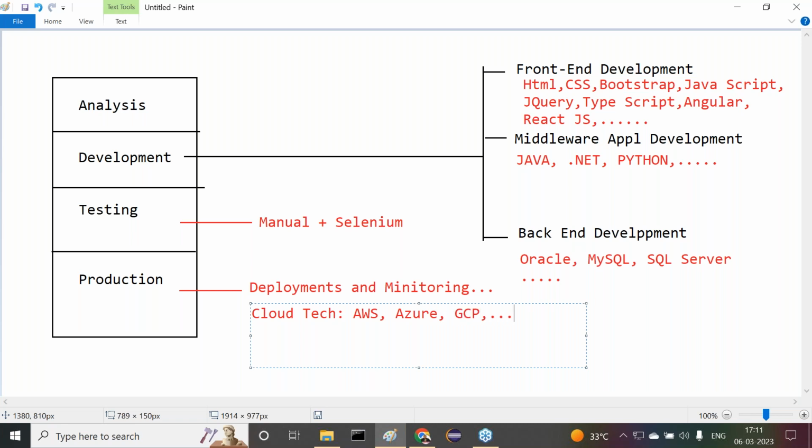Maybe so many things are available here. Either of the cloud technologies, we are able to use. Similarly, DevOps tools we are going to use. So many tools are available here. I'm not going to name just one or two now.